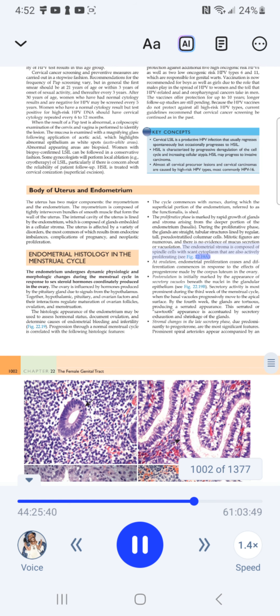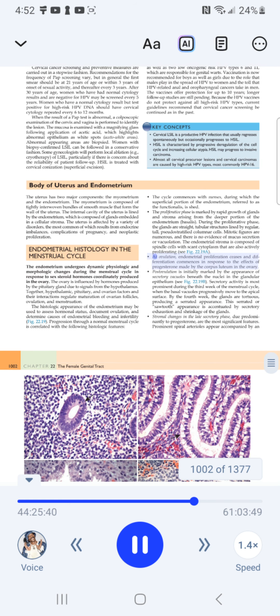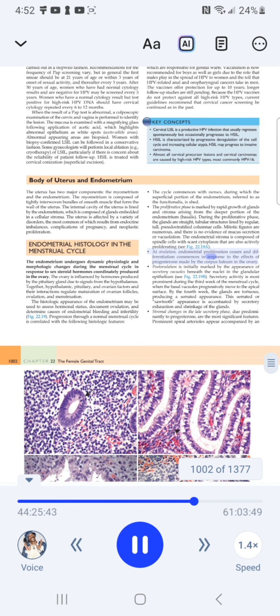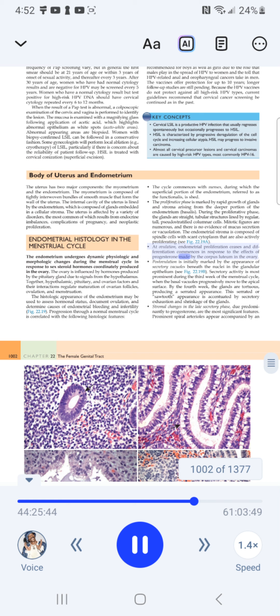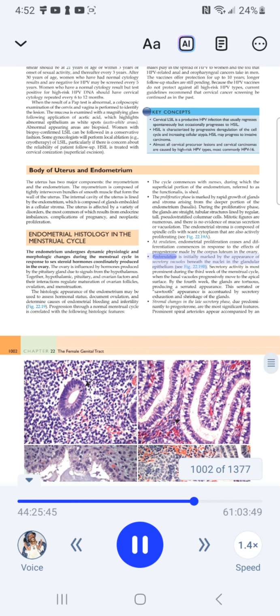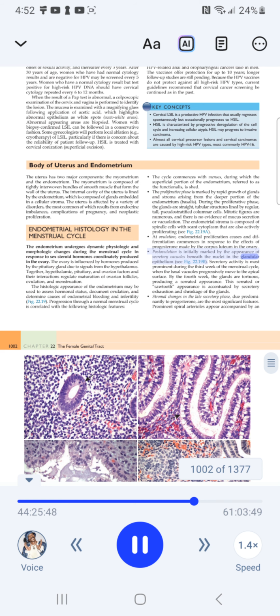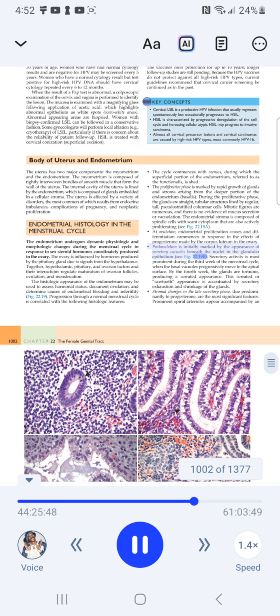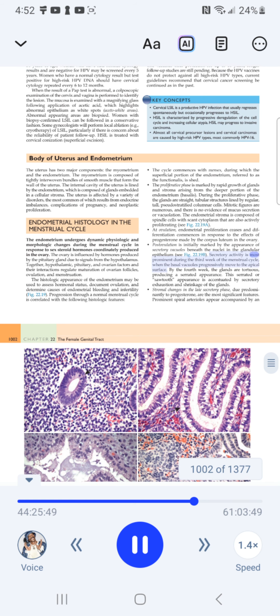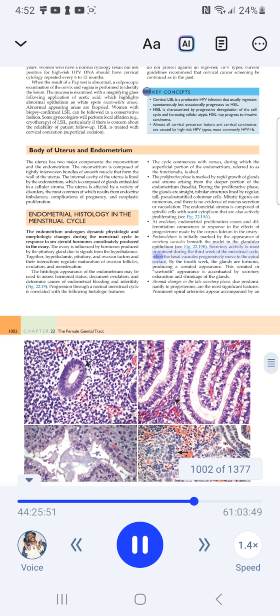See Fig. 22.19a. Ovulation. Endometrial proliferation ceases and differentiation commences in response to the effects of progesterone made by the corpus luteum in the ovary. Ovulation is initially marked by the appearance of secretory vacuoles beneath the nuclei in the glandular epithelium. See Fig. 22.19b. Secretory activity is most prominent during the third week of the menstrual cycle, when the basal vacuoles progressively move to the apical surface.